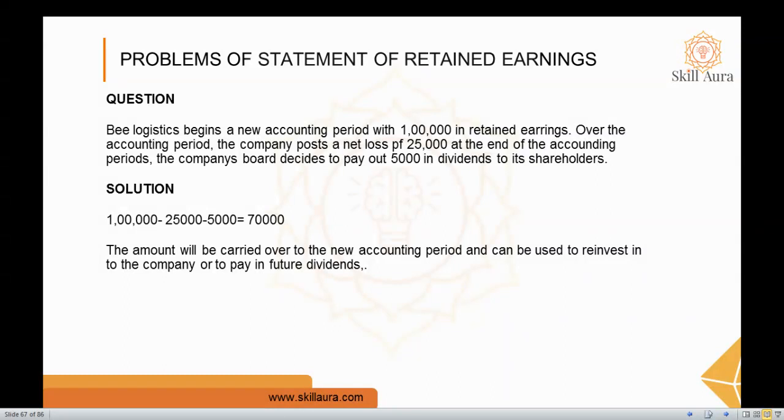So when you subtract it from 1 lakh, you will get the total answer, which is 70,000. The amount will be carried over to the next accounting period and can be used in reinvesting in the company, or you can pay it in future dividends also. This is the example for the statement of retained earnings, and this is how you calculate the statement of retained earnings with this formula.